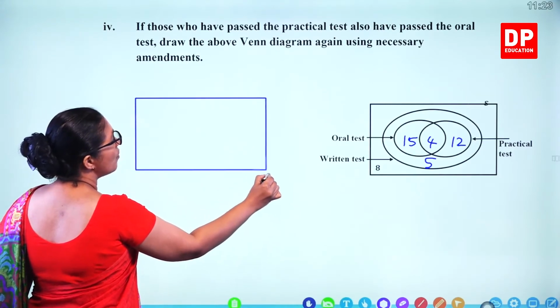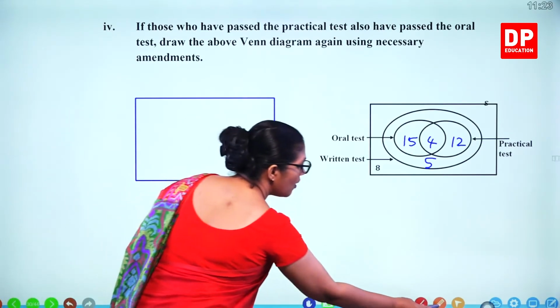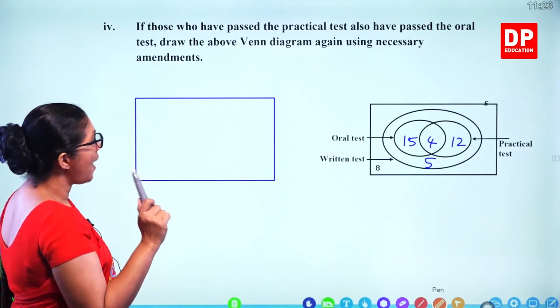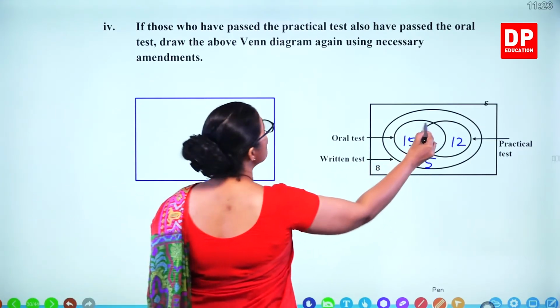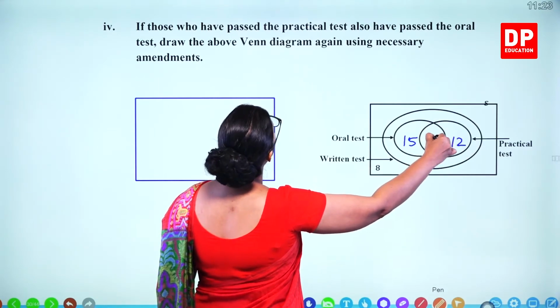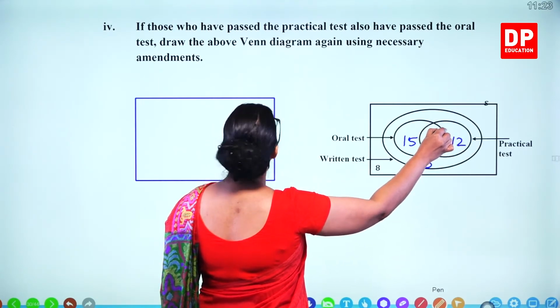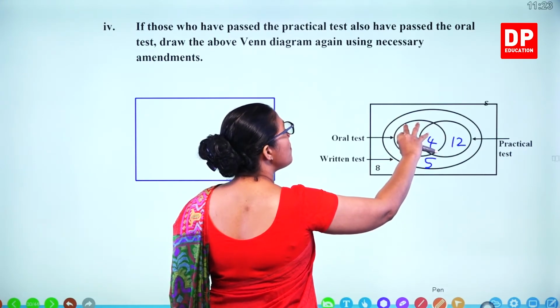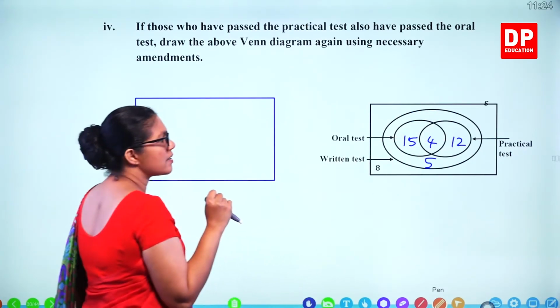This is the whole sample. And now if those who have passed the practical test also have passed the oral test, that means this one should be inside the practical one.